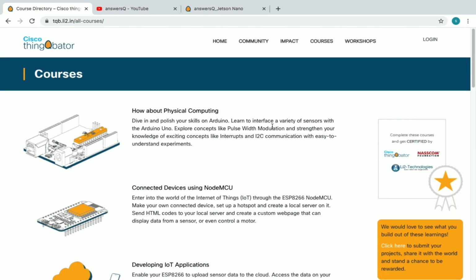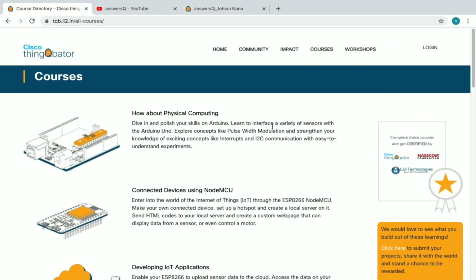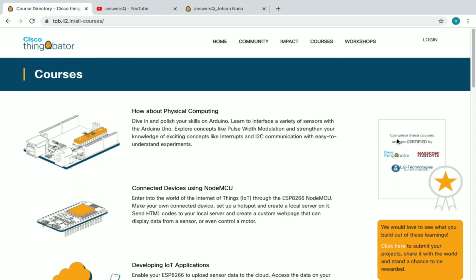On this page, you can find all the courses that are offered by Cisco ThingQbator. And you can see here, complete these courses and get certified by Cisco ThingQbator, nasscom Foundation and Li2 Technologies. So let's see what courses are available in Cisco ThingQbator.